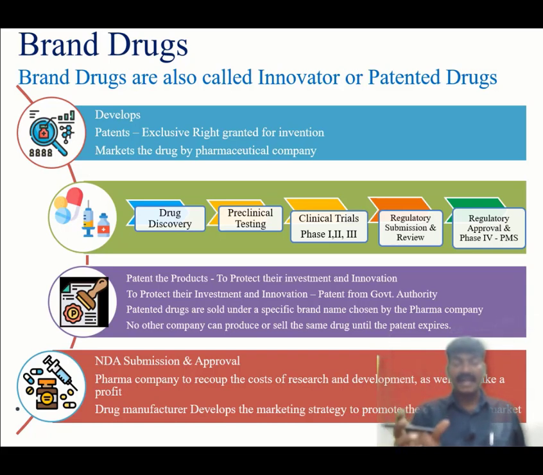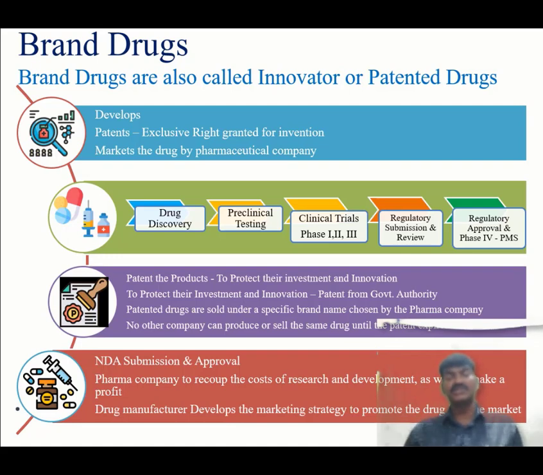They will create a brand name for that particular molecule, and that has to be chosen by the pharma company or a researcher who invented that particular molecule. No other company can produce or sell the same drug until the patent expires. Usually government gives 20 years of patent from the date of filing. And then pharma company can develop the marketing strategy to promote their product into the market, and they can recoup all the cost they have invested for research and development. Recoup in the sense they can recover all the amount, as well as they can make enough margin and profit.